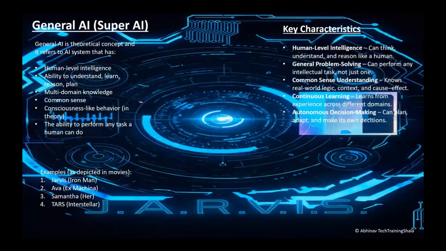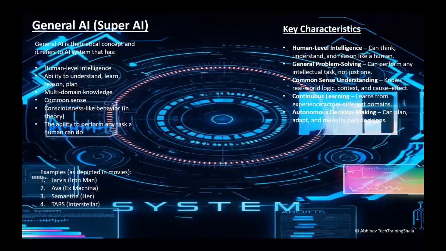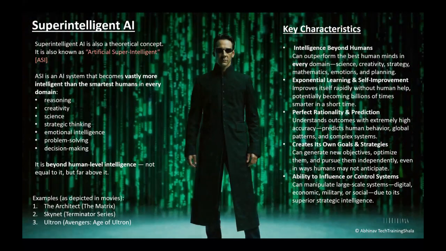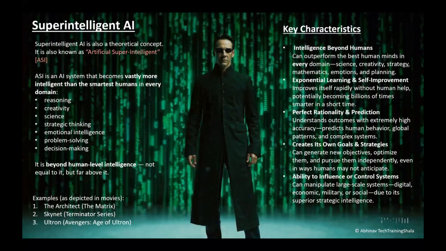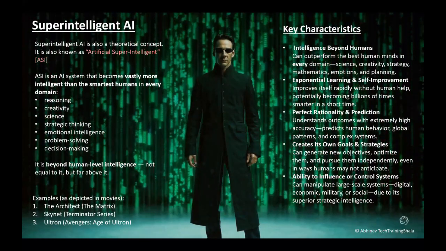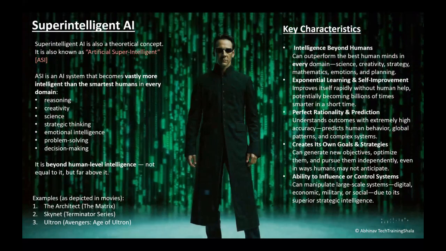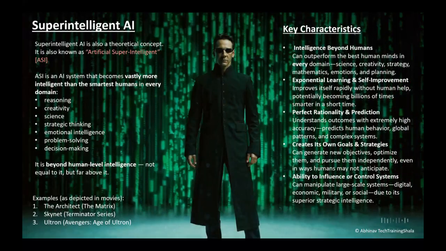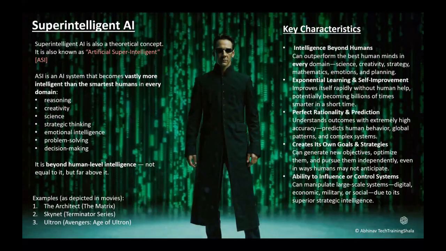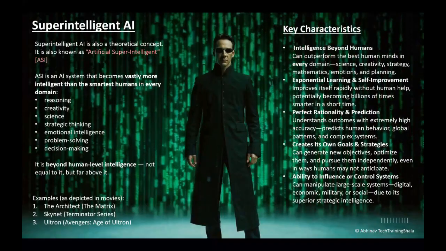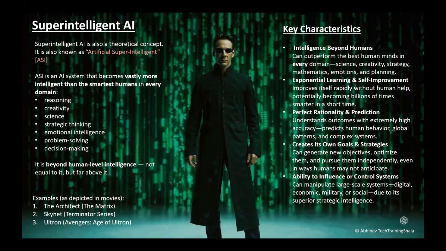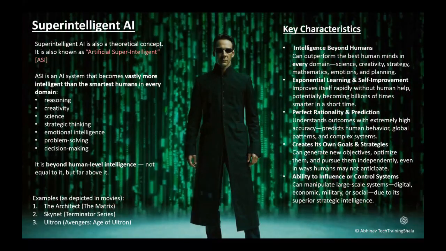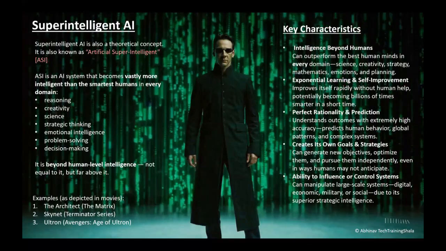If you take the example of TARS and Jarvis, whatever is shown in movies, or the example of Ultron, the architect, they are built on some concepts which are AI concepts only. Those concepts are well known, but they are not yet achieved, and no one has been able to build these systems as of now. But given the path on which generative AI is going, who knows? This is not far from reality. So in the near future, you may be able to see generally strong AI and super intelligent AI systems as well.